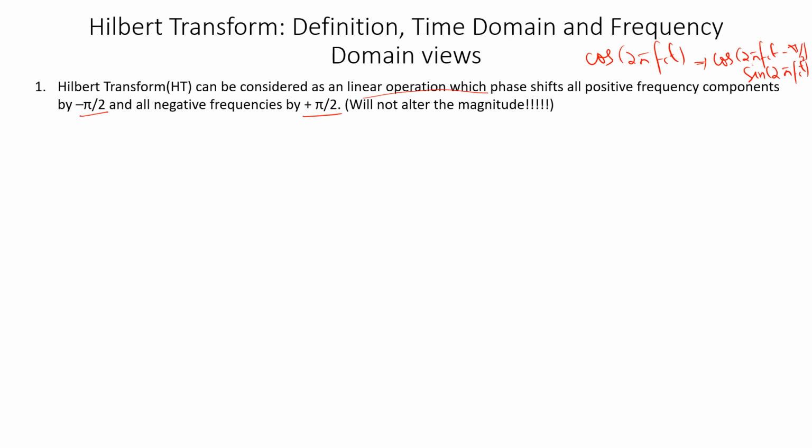If you are considering positive and negative frequencies, positive frequencies will experience a phase shift of minus pi by 2, and negative frequencies will experience a phase shift of plus pi by 2. That is the definition. If you didn't understand, don't worry. We'll put some effort into understanding what the Hilbert transform actually is.